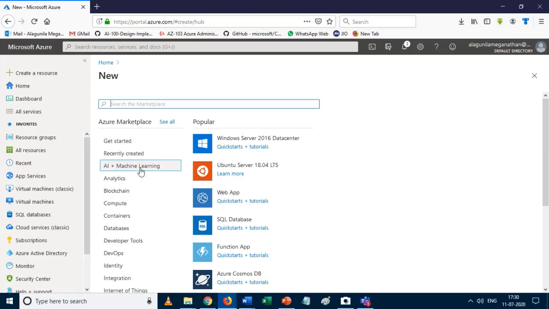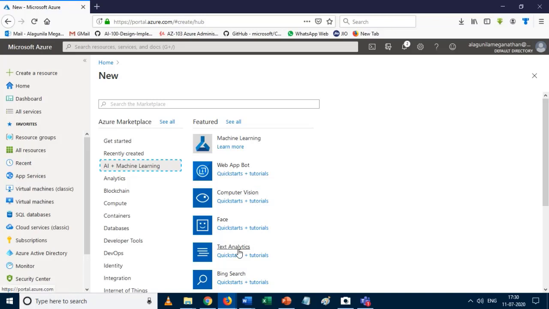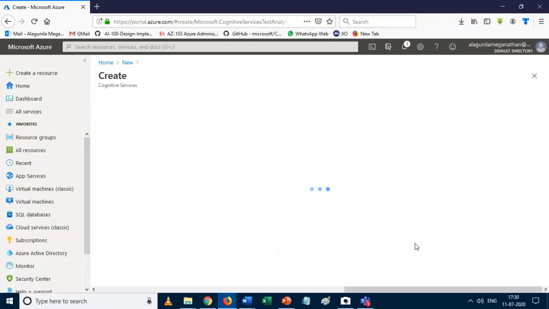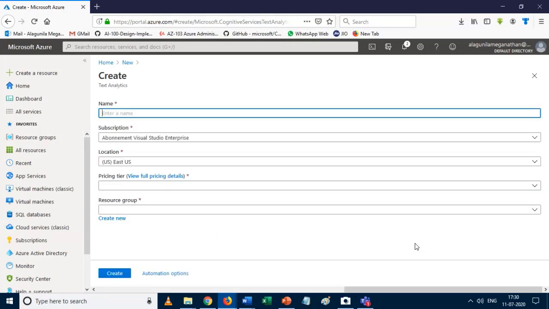So we can have this blade. In that we have AI plus machine learning. Under this one we can find the text analytics API. Once you click on that, we need to give the name of the API. Here I just give MVP text demo.